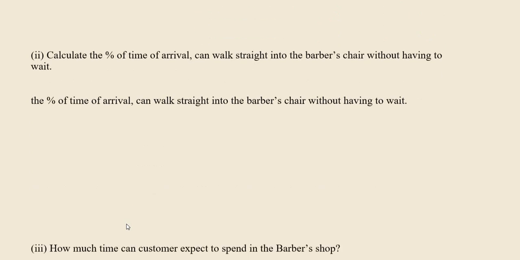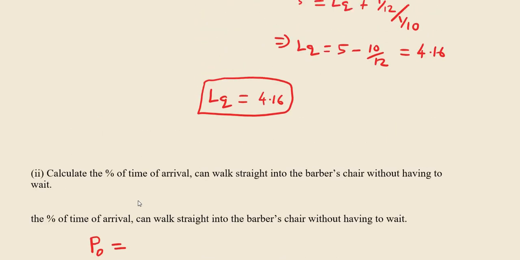And now the answer for the second question: calculate the percentage of time an arrival can walk straight into the barber chair without having to wait. That is, the person doesn't want to wait, they want to get the service directly. How to get the service directly means the number of persons in the system must be 0. So what must be the probability that the number of persons in the system is 0? That is denoted as P naught.